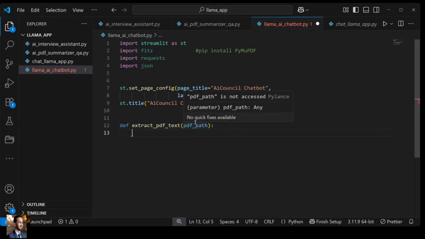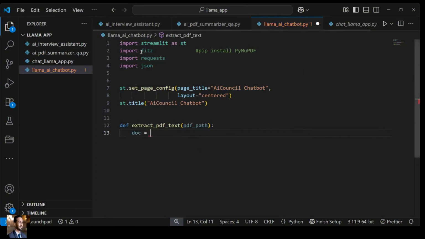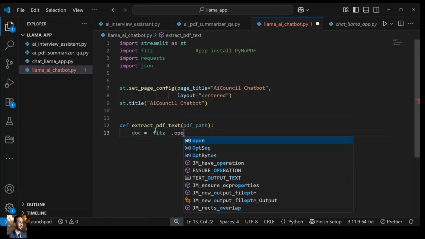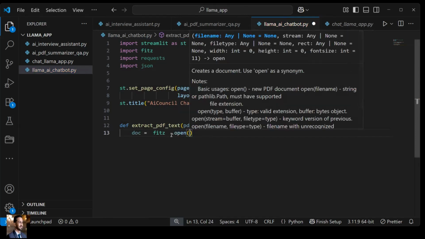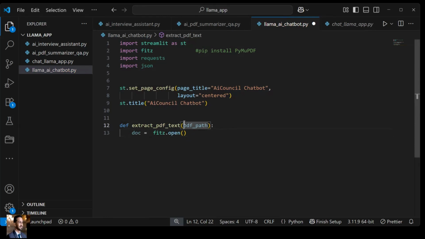Now, how can we extract it? Very simple. We have to use Fitz over here. So document equals fitz.open, and what do I need to open? This path. This will open your file, and thereafter we need to go through this document, so we need a loop.